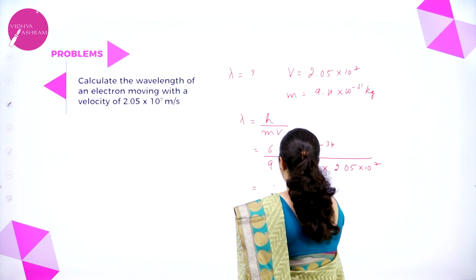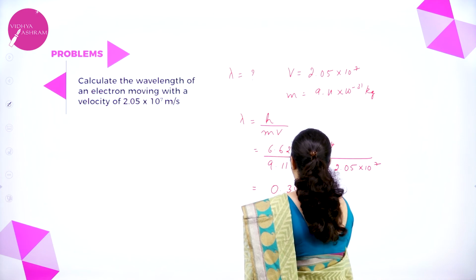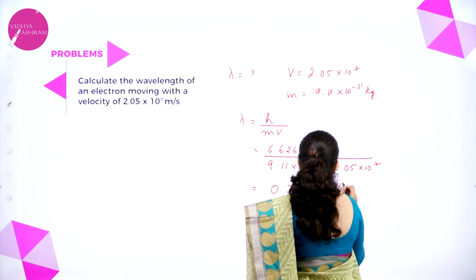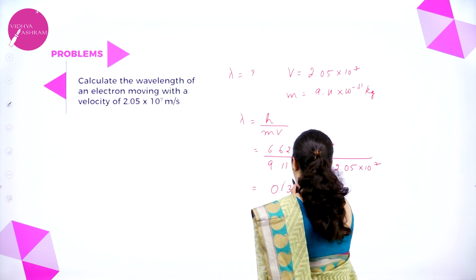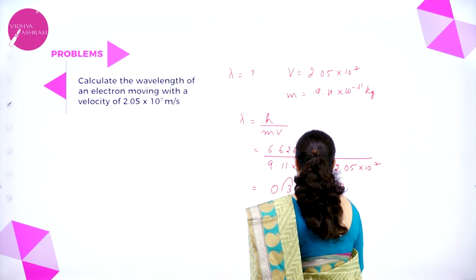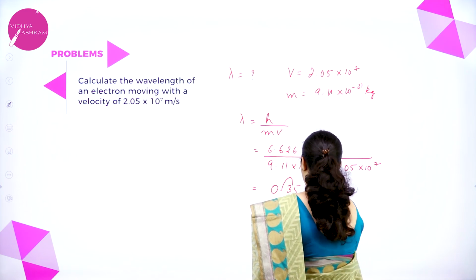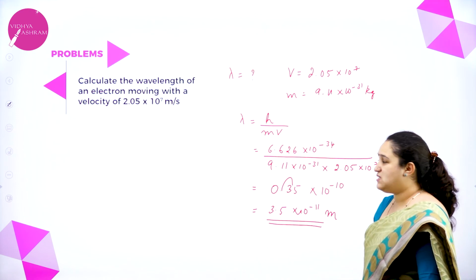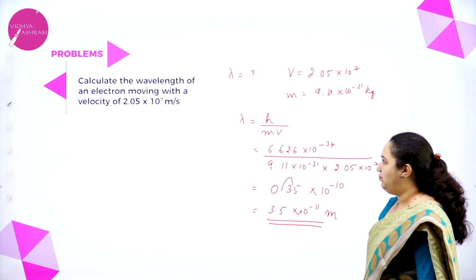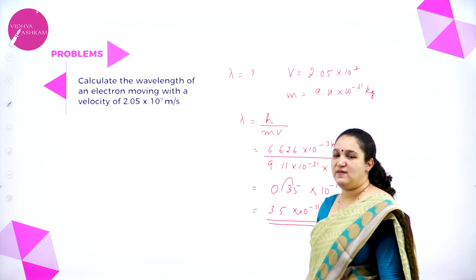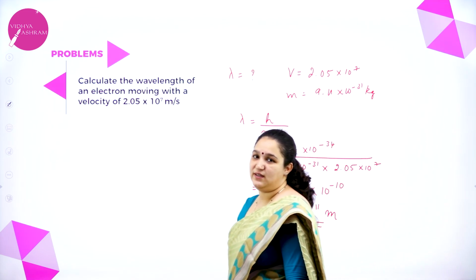If you solve this, you are going to get 0.35 into 10 to the power minus 10. Move 1 point, you will write it as 3.5 into 10 to the power minus 11 meters. So this is how you solve the numericals based on de Broglie equation as well as Heisenberg's uncertainty principle.